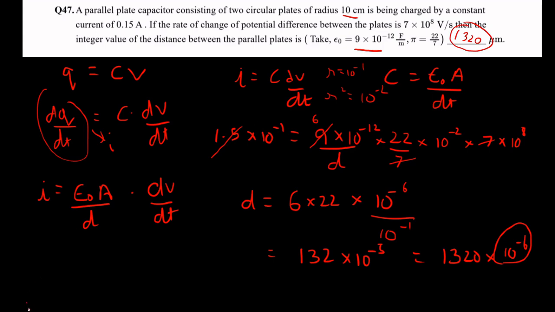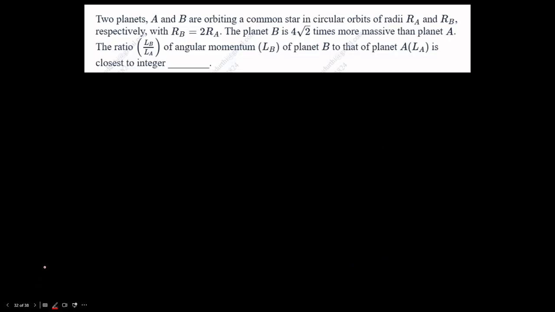Alright. Next question is, two planets A and B are orbiting a common star with circular orbits of radius Ra and Rb, with Rb as 2Ra. Planet B is 4 root 2 times more massive than planet A, and they are asking for the ratio of angular momentum. Okay, so let me make a list of what planet A has and what planet B has. Let us assume planet A has mass m and radius r. They told us B is 4 root 2 times more massive, so its mass is going to be 4 root 2 m, and Rb is 2Ra, so 2r.